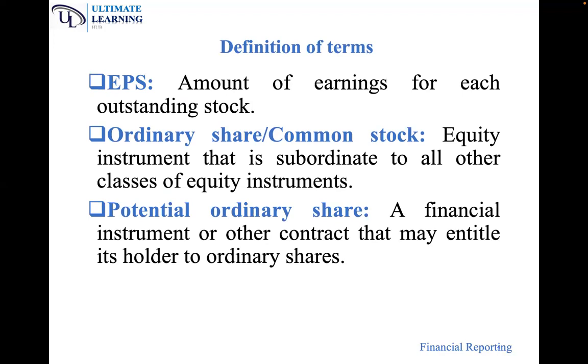Which profit is this? This is profit after tax and minusing the preference dividends, because ordinary shareholders are only paid after the preference shareholders have got their dividends. So it's the amount of earnings for each outstanding stock. Outstanding stock is the ordinary shares.